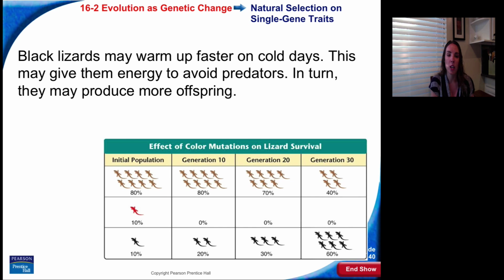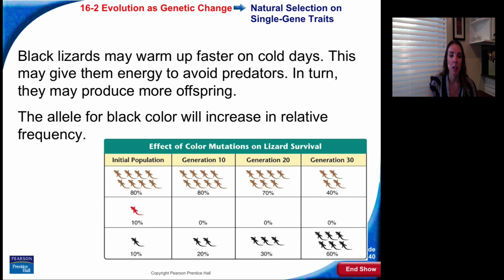Black lizards may warm up faster on cold days. This may give them energy to avoid predators. In turn, they may produce more offspring. So the allele for black color will increase in relative frequency over time. If black is an advantage, you're going to see that the black allele increases in frequency over generations.